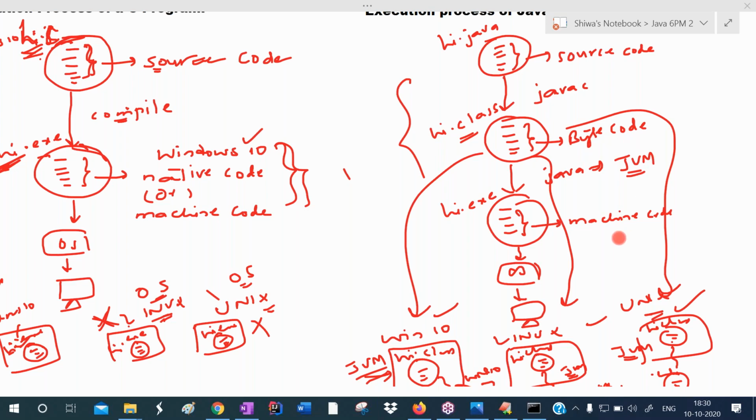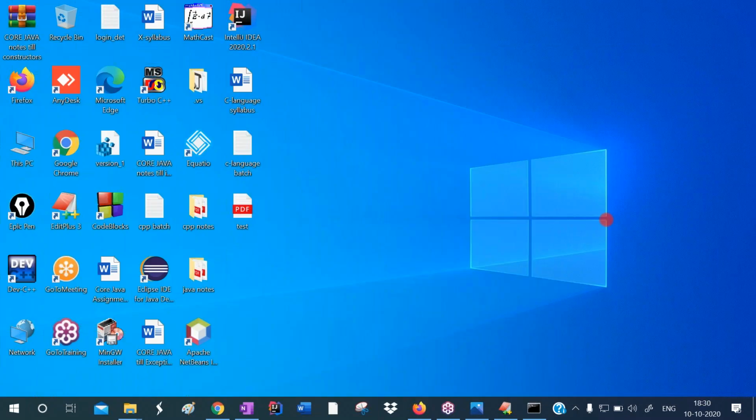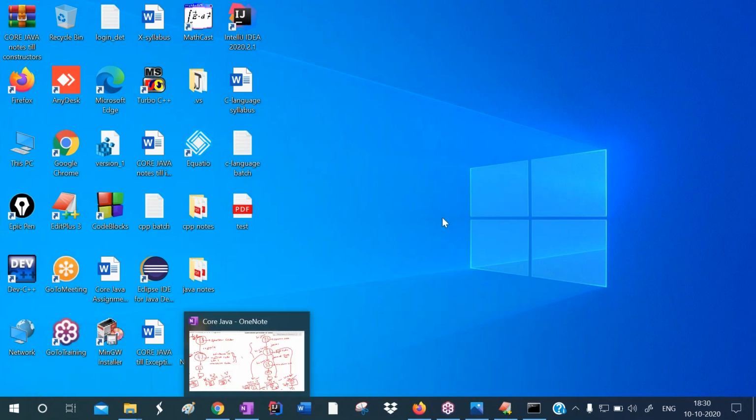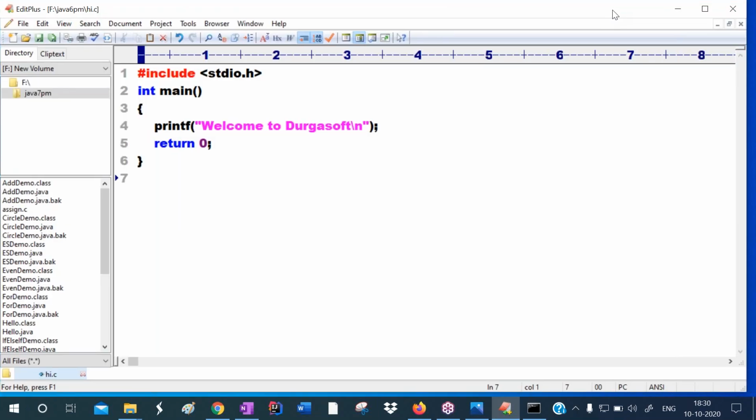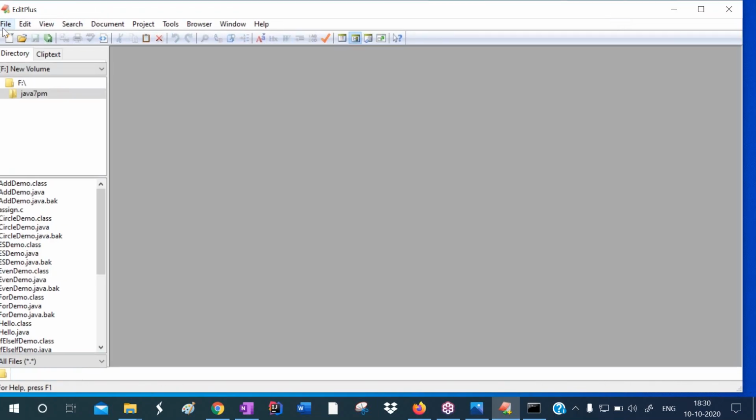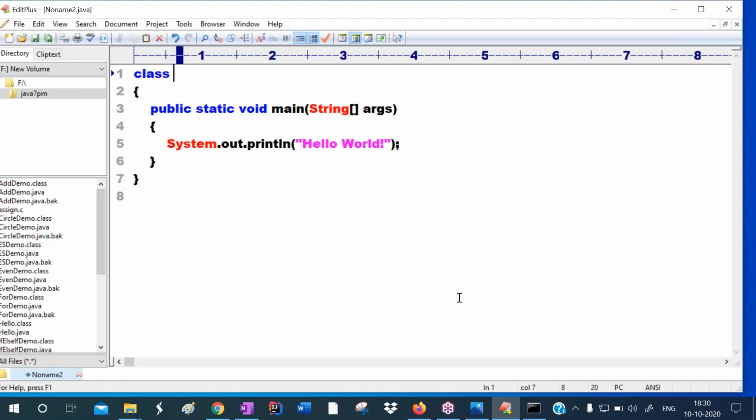Okay, let me show it practically. I'm writing one Java program. Even if you don't understand, no problem. I just want to show you how a bytecode file will be generated. I'm opening one Java file here. I'm giving the class name as Hi. Hi is the class name. Here this is the printing statement. I want to print welcome to Durgasoft.